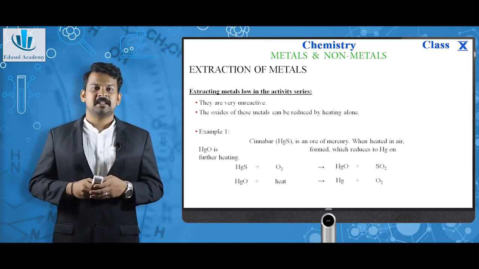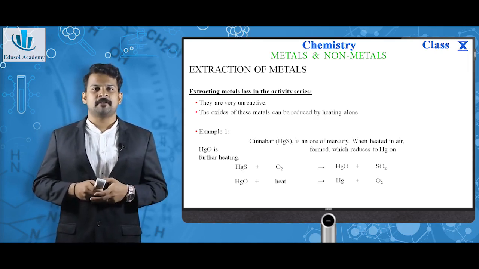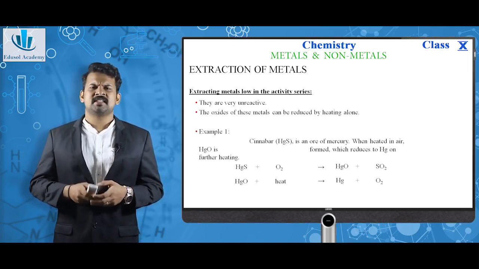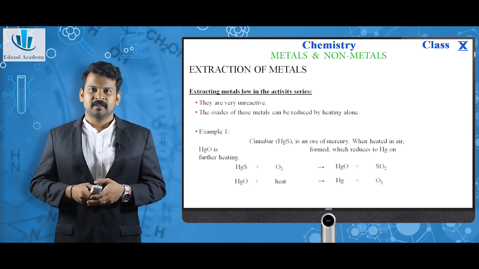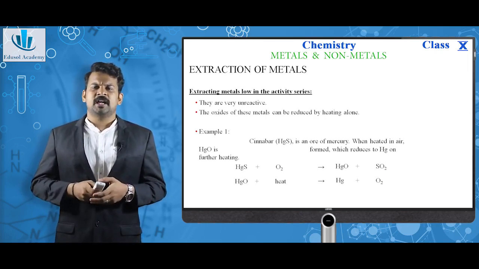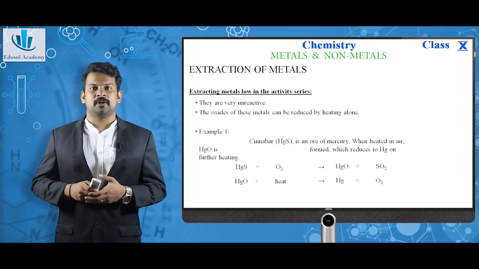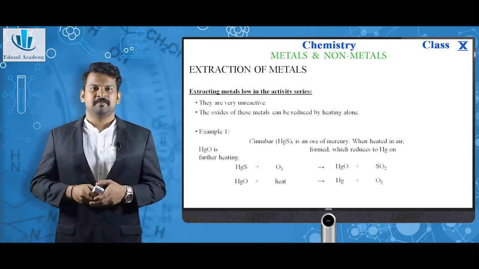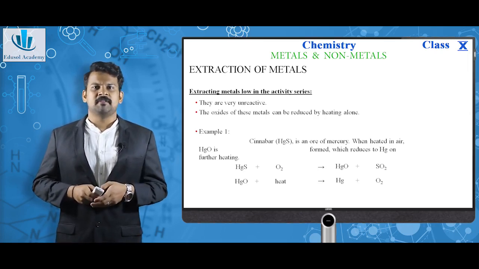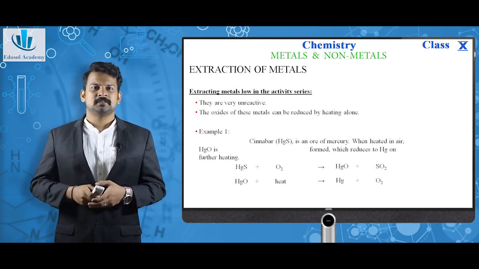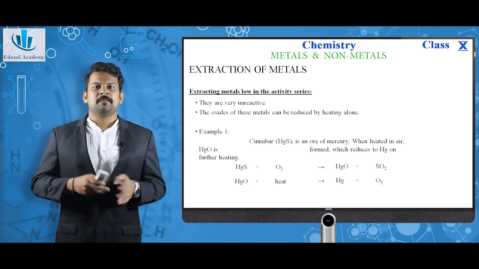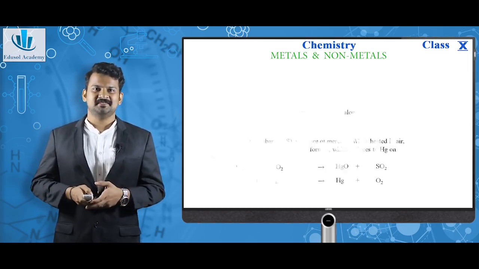For example, cinnabar, mercury sulfide, HgS. It is an ore of mercury. When heated in air, HgO, mercuric oxide, is formed, which is reduced to mercury on further heating. HgS plus O2 giving HgO plus SO2. HgO is simply heated and we get mercury plus oxygen gas.